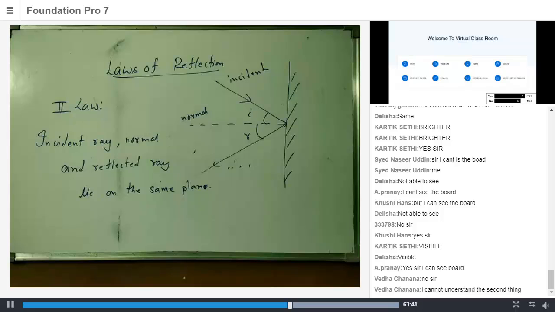Now let's try to understand. Can someone tell me what it means, or at least try to tell me what it means? Sir, excuse me, I'm not understanding what you are telling. Let me repeat it once and then you can tell, because Ridhima is having a problem. So the second law, can you see the board, Ridhima? Yes, sir. I've written that the incident ray, normal and reflected ray lie on the same plane. You can take it down, then I'll explain what it means.